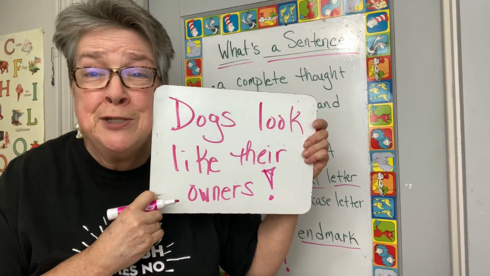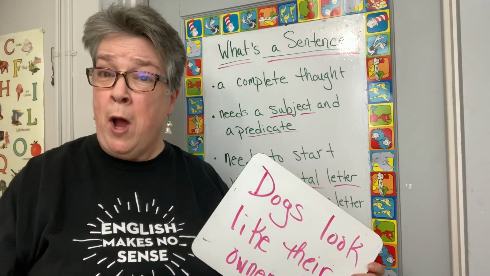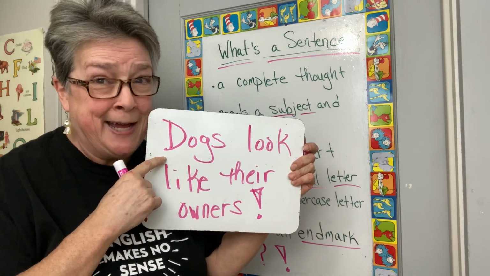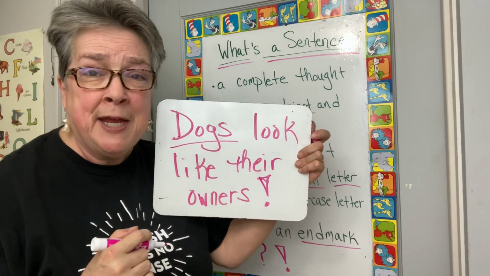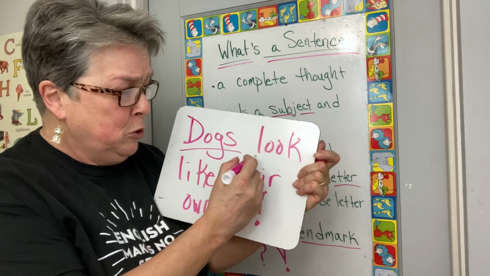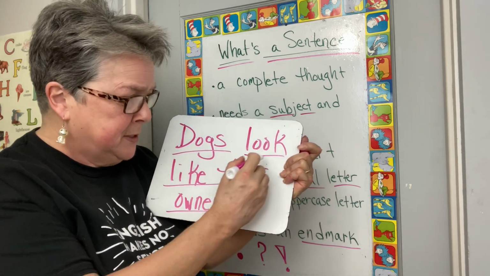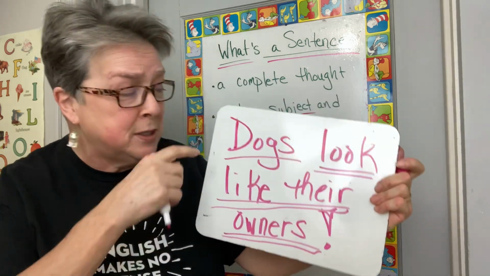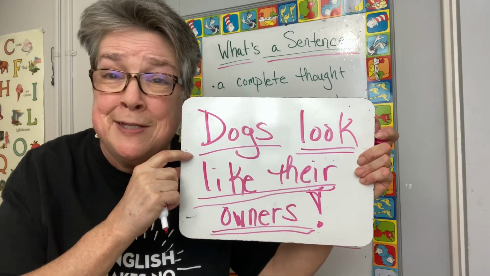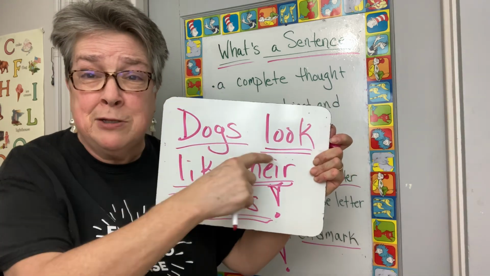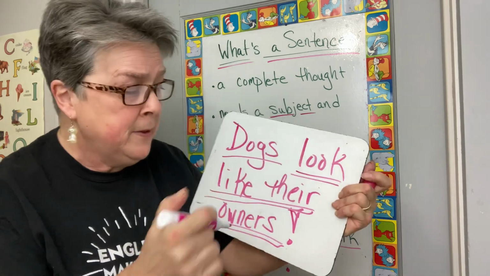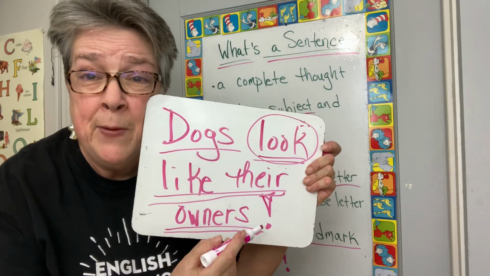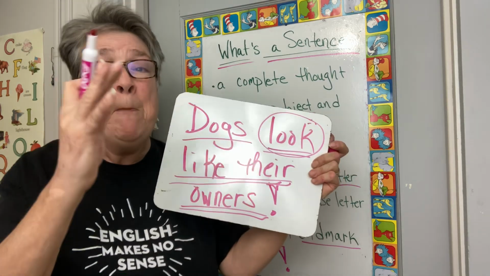Okay. Dogs look like their owners. Is it a sentence? Does it have a subject? Yes, it's dogs. What's the predicate? Look like their owners. It's telling you. Remember the predicate? The predicate tells us what the subject is doing or what the subject is like. What's the subject like? Dogs look like their owners. That's the complete predicate. Inside it, it has a verb, look. Got it. Where's the end mark? Right here. It's an exclamation point.